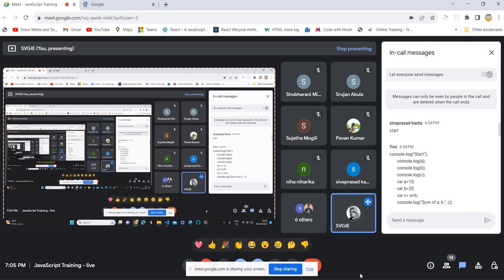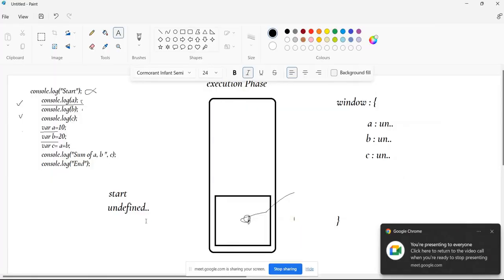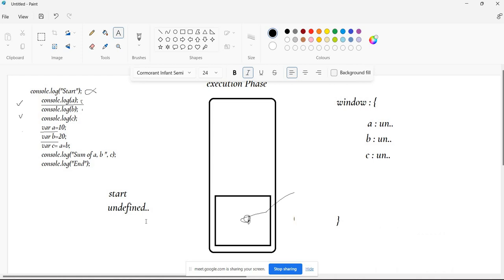So, do you agree that it is not going to print 10 and it will print undefined, or do you have any confusion or any question on this? Everyone accepted? Yes, sir. What is the value of a while executing line number 2? Undefined, right? Because whatever is there inside the memory, it will print.